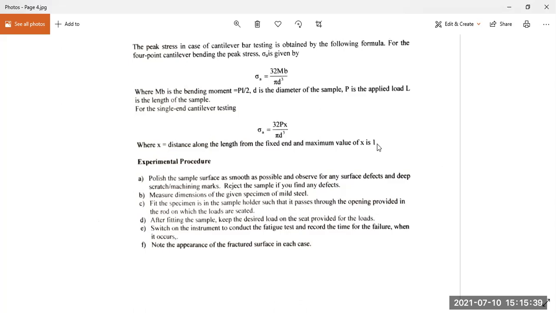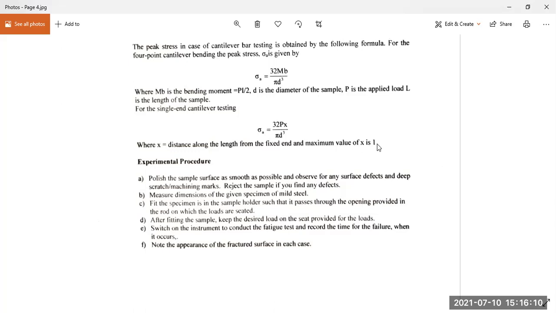Now, what will be the experimental procedure? To make the fatigue test fair, we have to polish the sample surface as smooth as possible and observe it under a magnifying glass, if possible even under a microscope, for any surface defect, deep scratch or machining mark. Reject the material if you find any such defect, because it already has a sign of failure and it will just increase if you apply fatigue over it. So you have to reject the material.